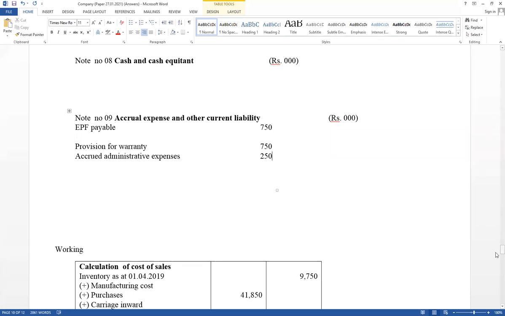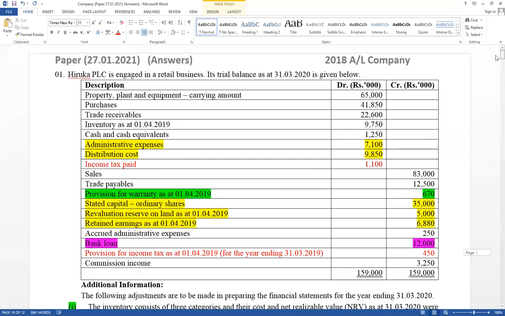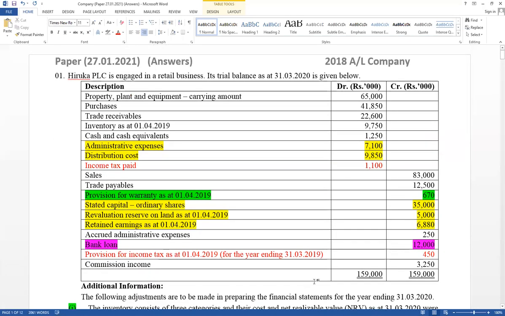Right, then trial balance other parts. See the trial balance. It has given commission income. Commission income should be included under other income. Other income, note number 1. Therefore, commission income equal 3,250. Note number 1. Commission income, note number 1.